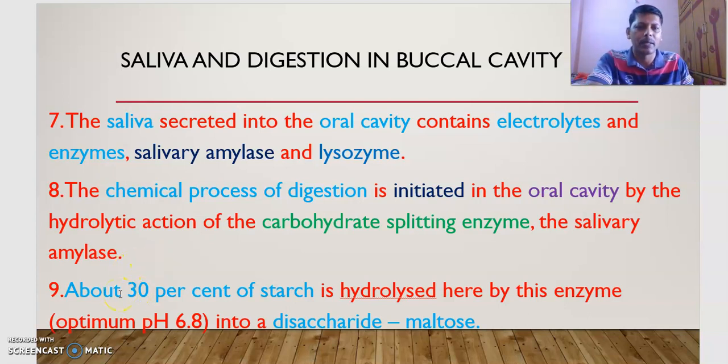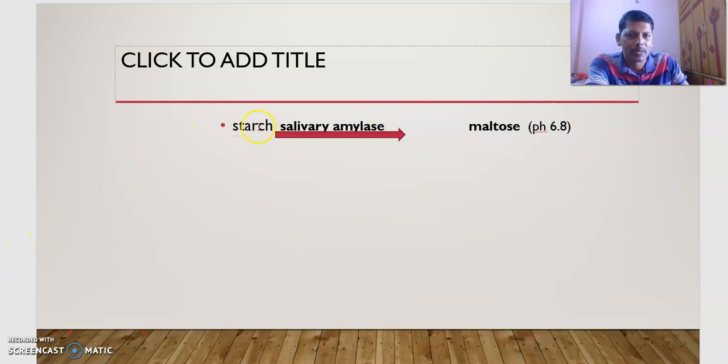How much starch is hydrolyzed in our mouth? About 30% of the starch is hydrolyzed here in the buccal cavity by salivary amylase, at the optimum pH value of 6.8. The starch is converted to a disaccharide called maltose. I will show you that here. This is starch, which is a polysaccharide. By the action of salivary amylase at pH 6.8, it is converted to the disaccharide maltose.